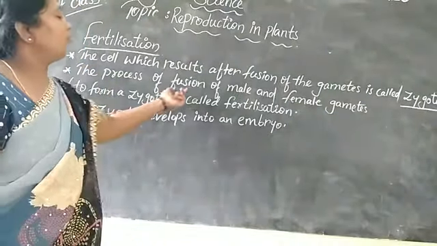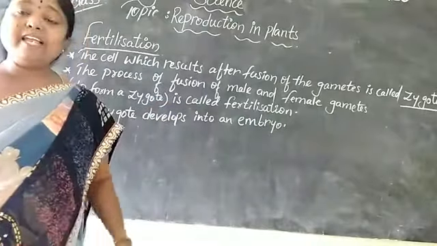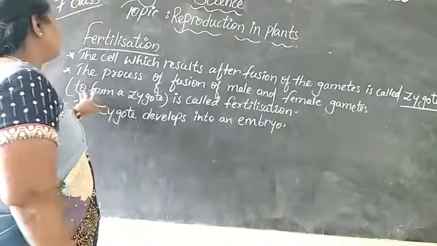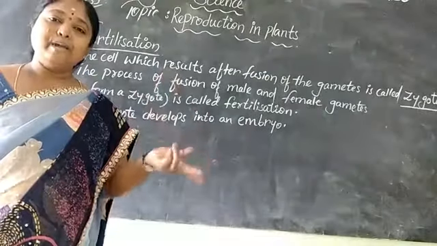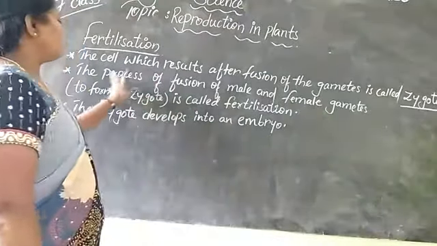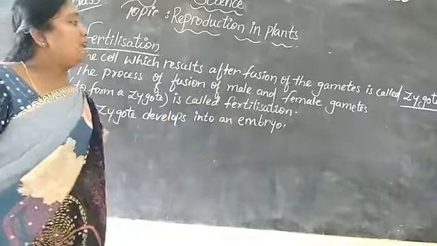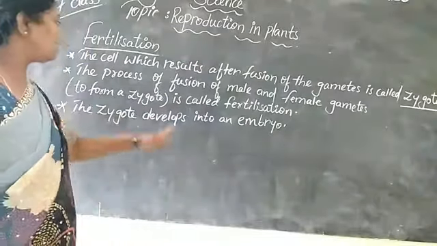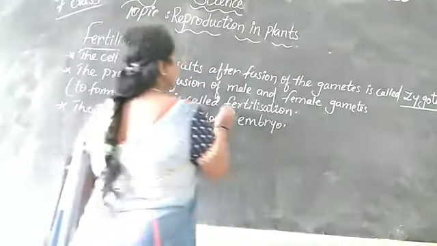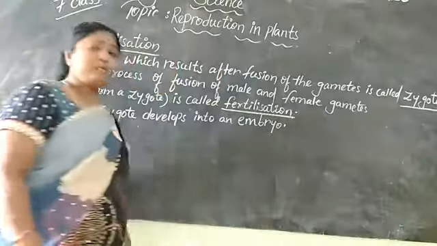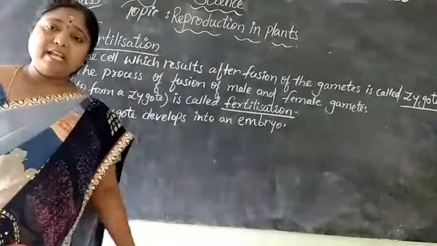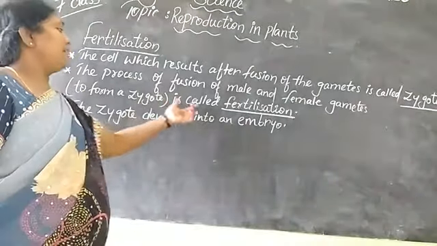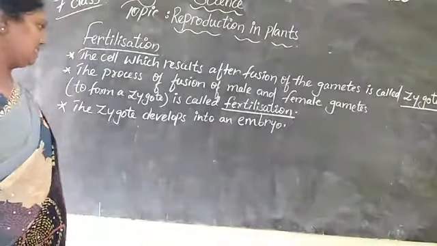The process of fusion of male and female gametes is to form the zygote. We need the two, that is the male and the female. The process of fusion of male and female gametes is called as fertilization. What do you mean by fertilization? The process of fusion of male and female gametes is called as fertilization.